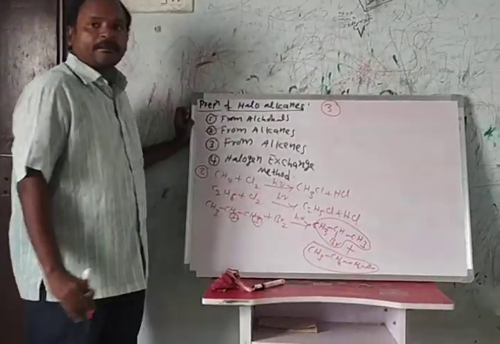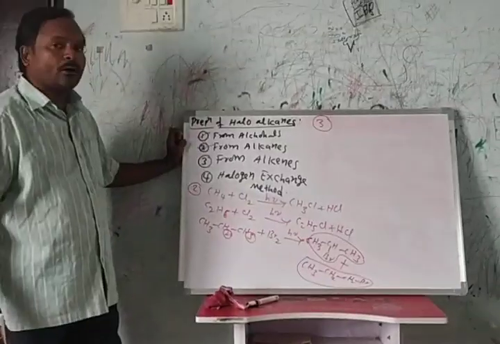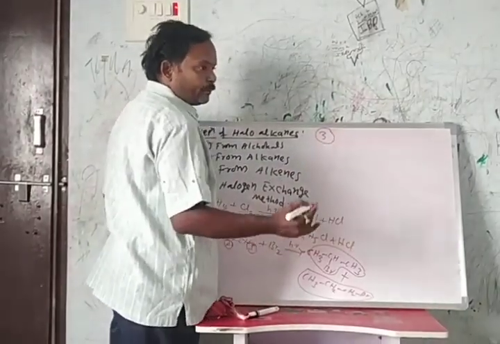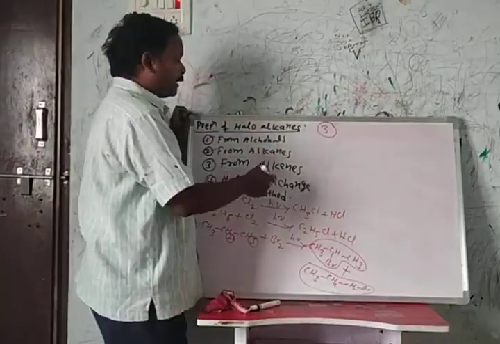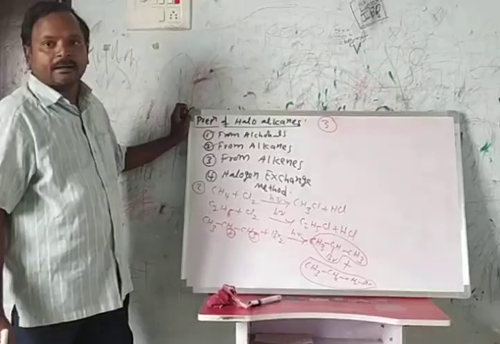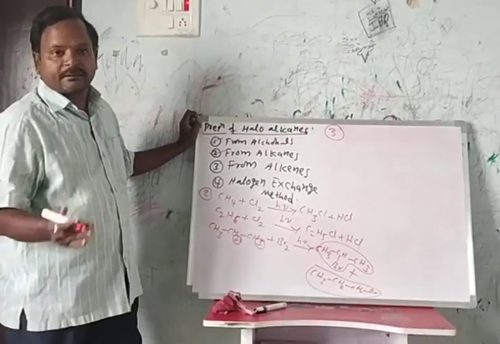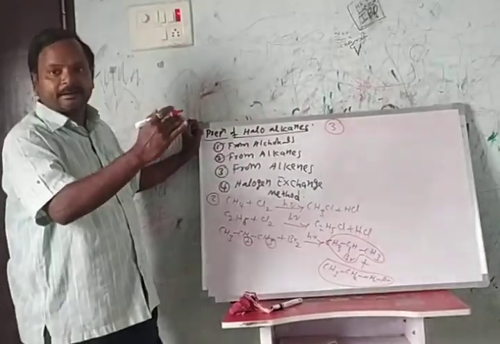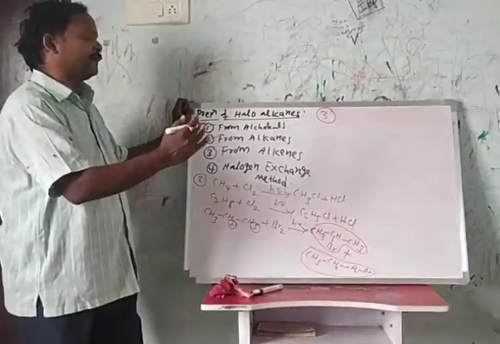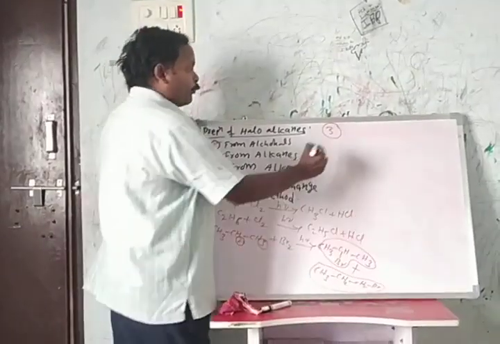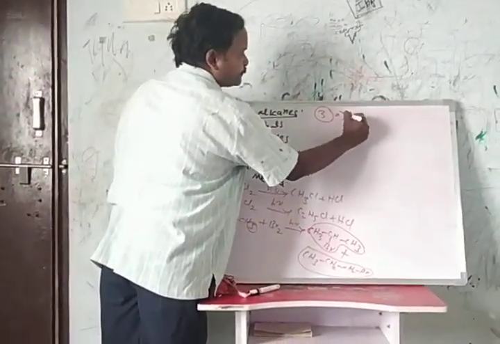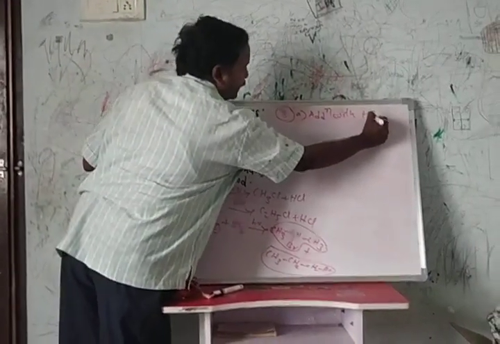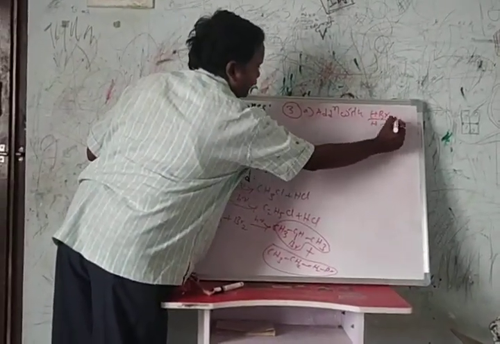Okay, third method, preparation of haloalkanes from the alkenes. Already we know about the preparation of alkyl halides from the alkenes in first PUC. By the addition reaction we will prepare the alkyl halides from the alkenes. One is addition with hydrobromic acid or hydrochloric acid.